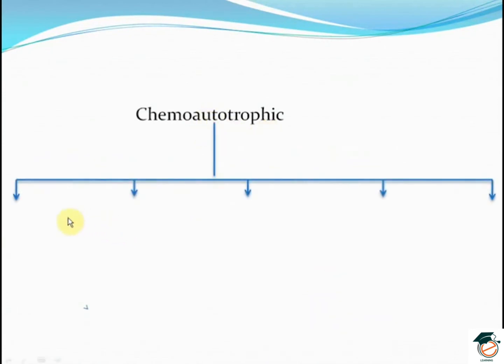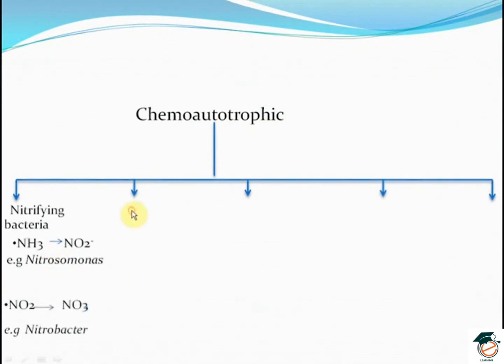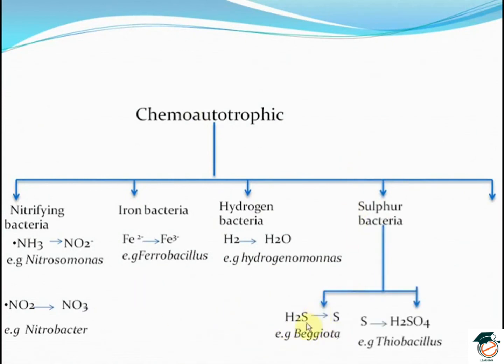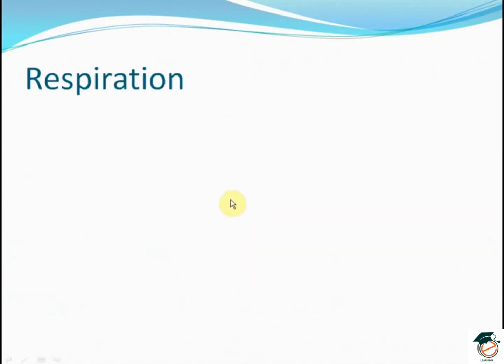The chemoautotrophic bacteria are the nitrifying bacteria, the Nitrosomonas and Nitrobacter, the iron bacteria, that is the Ferrobacillus, the hydrogen bacteria, that is the Hydrogenomonas, the sulfur bacteria, which are the Beggiatoa and Thiobacillus, and the methane bacteria, that is the Methanomonas.